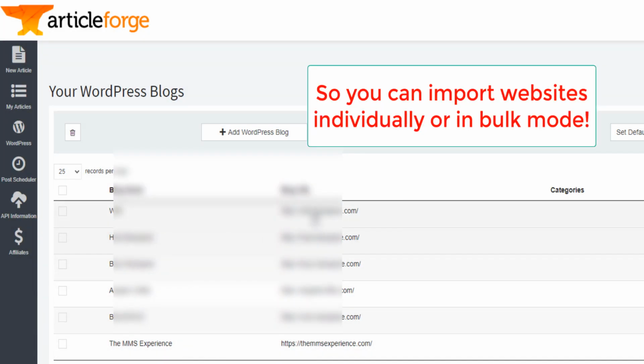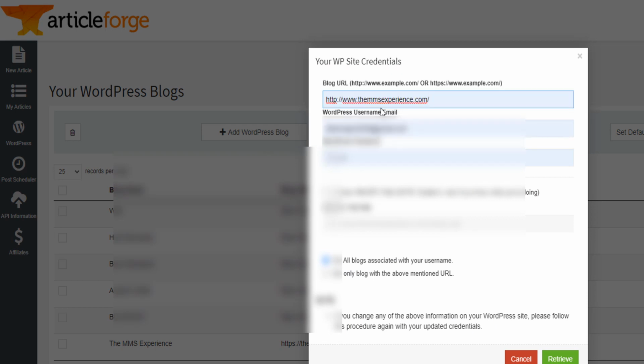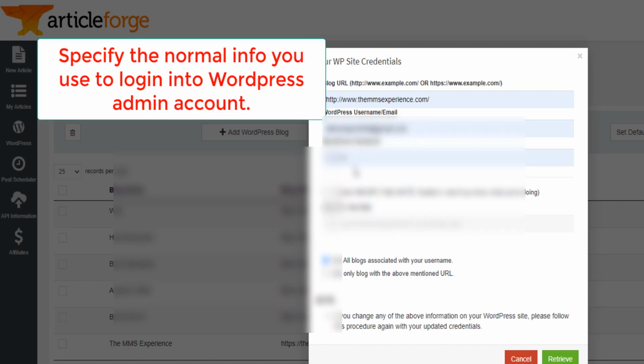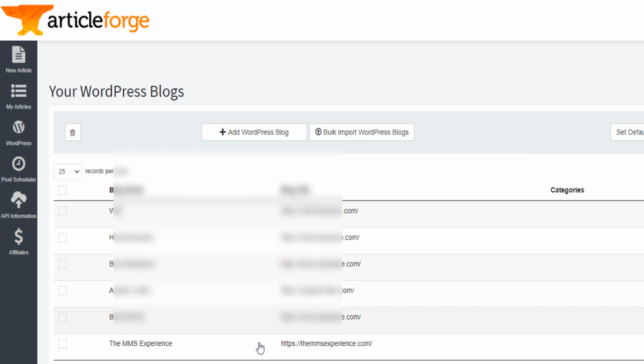And if you want to import individually, then you just click on add WordPress blog. Now what you do is, for example, specify the URL of your WordPress blog, and then you specify your username and the password that you usually use to connect your WordPress with, and you click on retrieve. Once you click on retrieve, it will import that here.